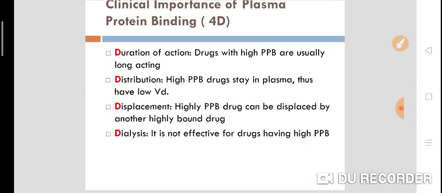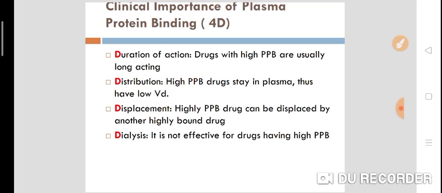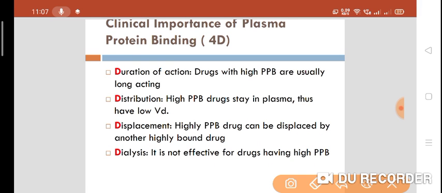Now, in short, the clinical importance of plasma protein binding. First, it will alter the duration of action. How? Drugs with high plasma protein binding are usually longer acting, because it will inhibit or delay the metabolism. That's how it prolongs the duration of action.